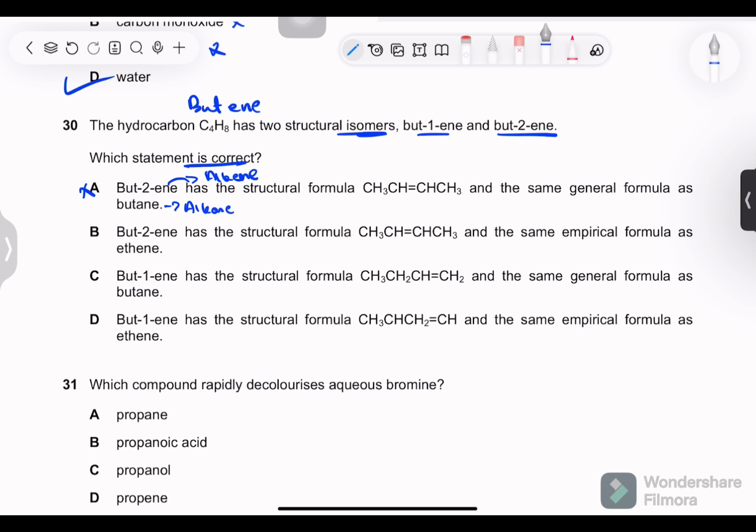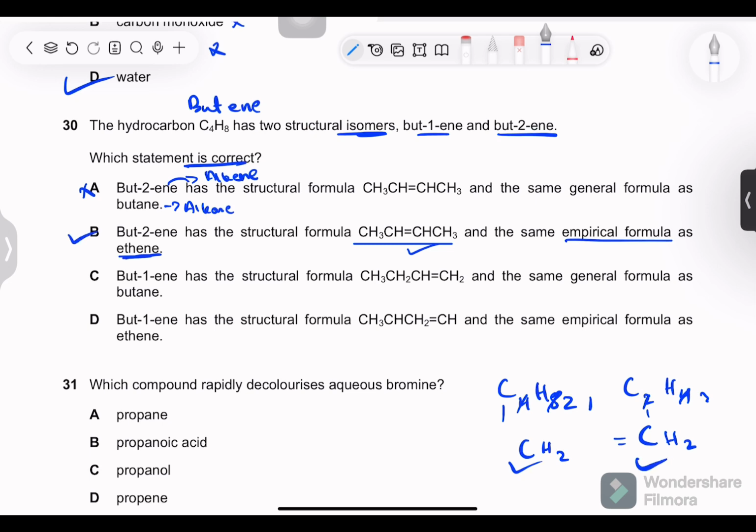Option B, but-2-ene has a structural formula. We can see there are four carbons. All bonds are occupied. The formula is correct. And the same empirical formula as ethene. So but-2-ene formula will be C4H8 and ethene will be C2H4. Empirical formula is the simplest whole number ratio of the compounds. So two ones are two, twos are, this will give you CH2. This will be C4, ones are four, twos are, CH2. So correct. You can be absolutely sure with this if you draw the correct formula.